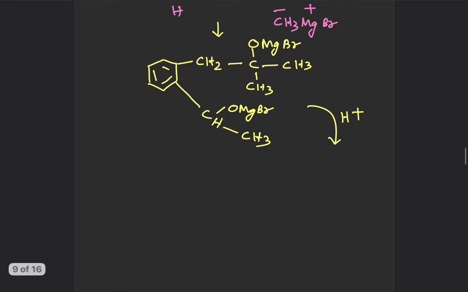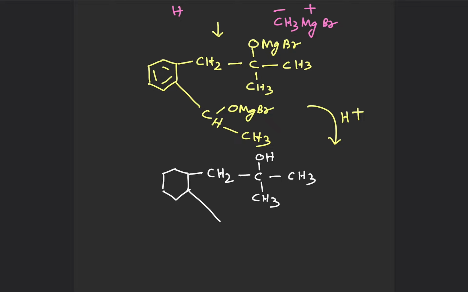So we will ultimately get benzene ring, CH2, COH, CH3, CH3, and CHOH, CH3. And obviously, MgBrOH is the side product, 2 moles of them.